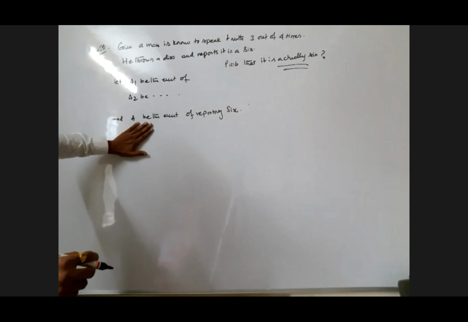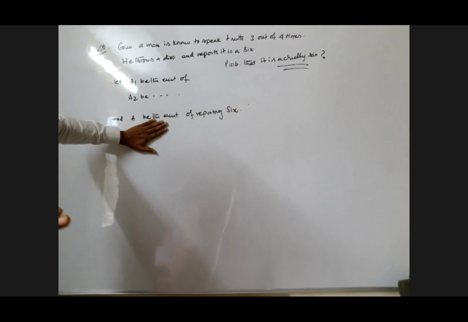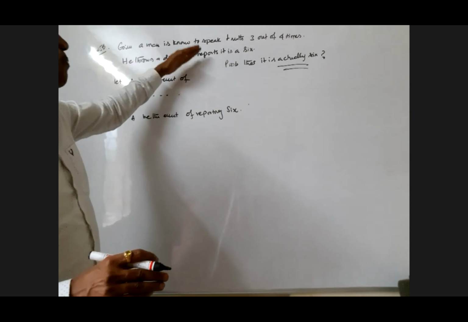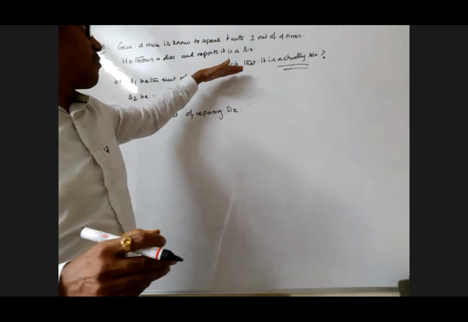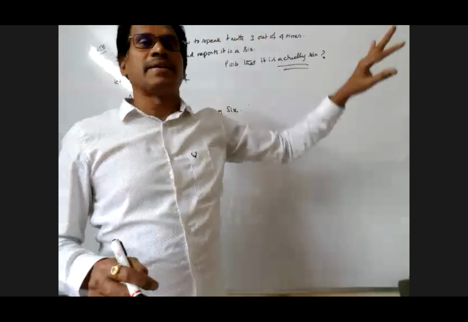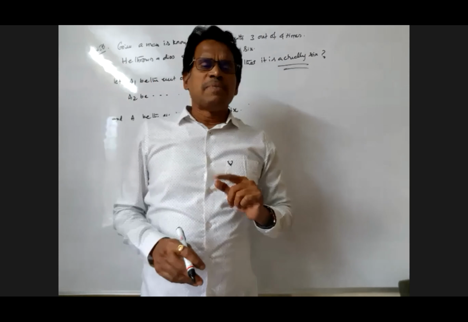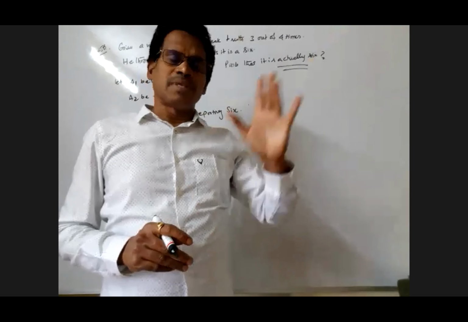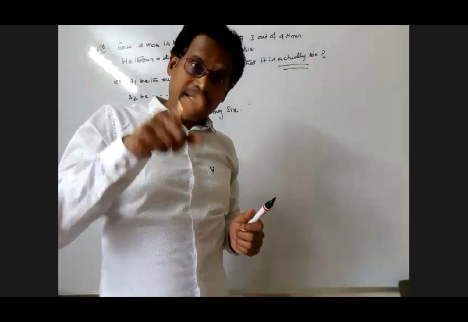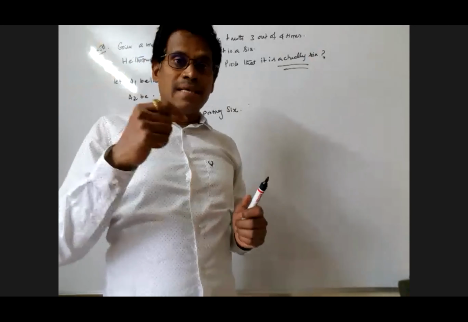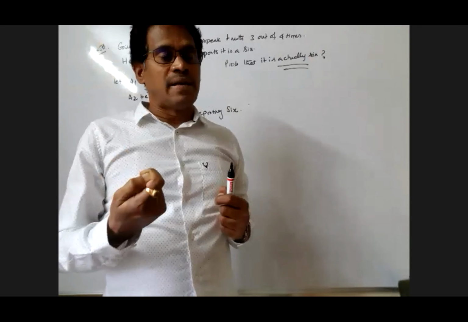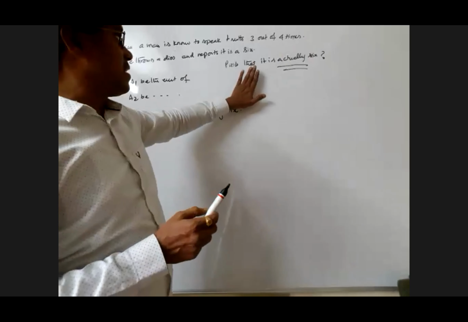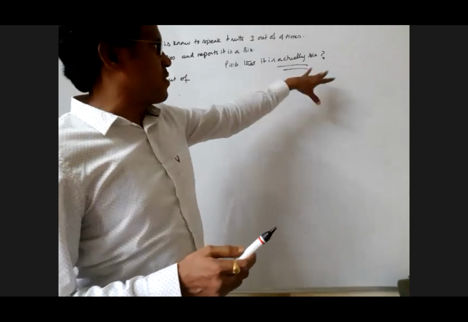Okay. Yes, my dear. First thing, my dear, A be the, I confirmed. A be the event of getting 6, my dear. Reason why I got it: he throws a die and reports that it is a 6. And he's asking, what is the probability that it is actually 6? Why the question is actually 6, my dear? One thing is, he got 6, then he reports 6. And maybe he didn't get 6. He might have reported it because he's not always true, my dear. Sometimes he can lie also. Understood, my dear? That is the reason. What is the probability that it is actually 6?